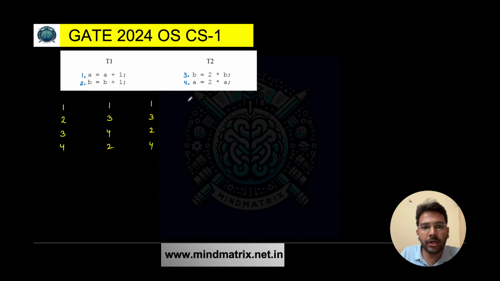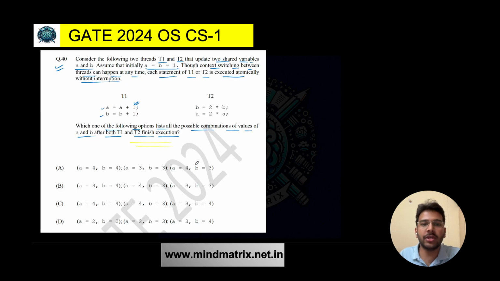If we start from T2, I can start with 3, then 4, then 1, then 2. This is also one of the orders. We can run 3, then 1, then 2, and then 4. This is also possible. And what else? 3, 1, 4, and 2. So a total of 6 orders are possible here, and we have to find the possible combinations of values after both threads T1 and T2 finish their execution.